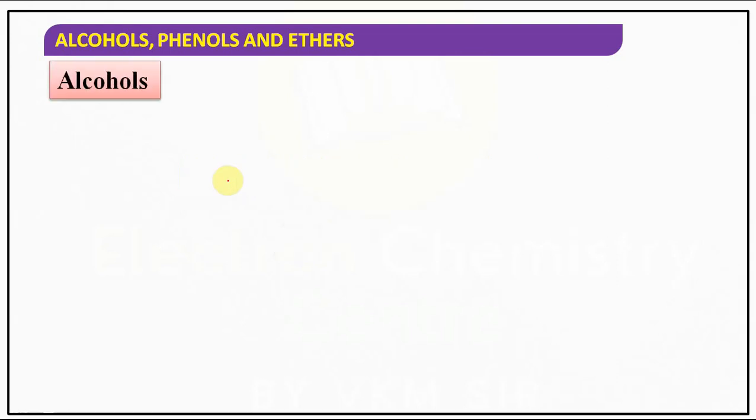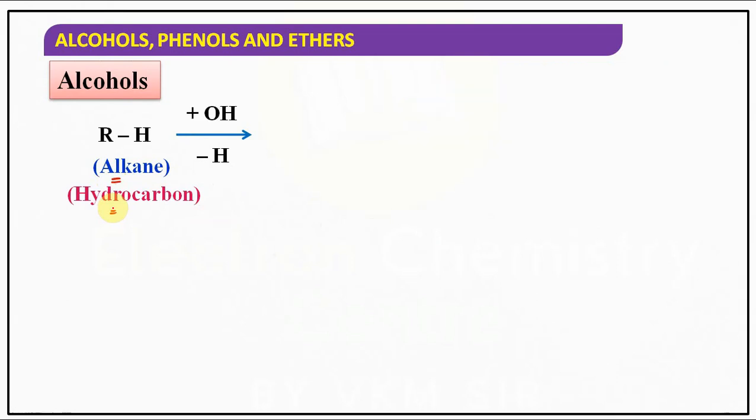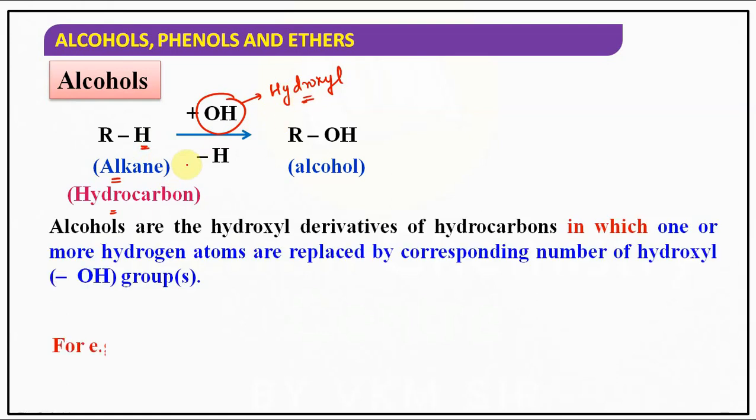In the introduction part, if you take RH, that is nothing but an alkane, which is an example of a hydrocarbon. Replace the hydrogen of the alkane with an OH group, which is called the hydroxyl group. So the hydrogen atom of an alkane is replaced with a hydroxyl group, and the alkane can be converted into an alcohol.